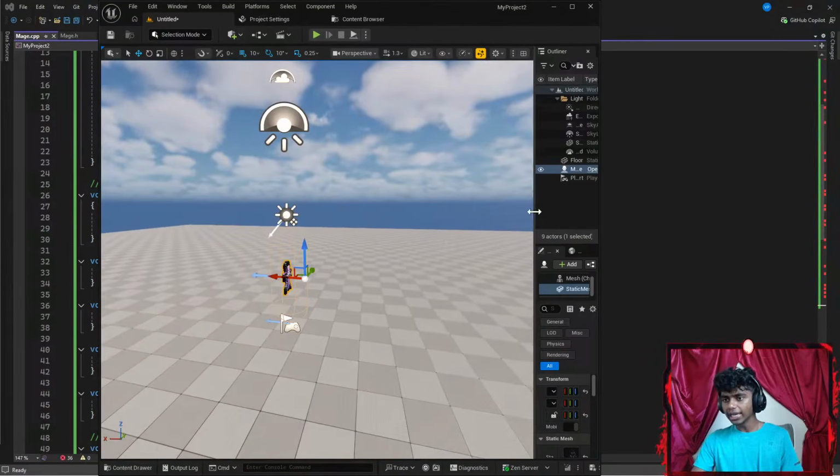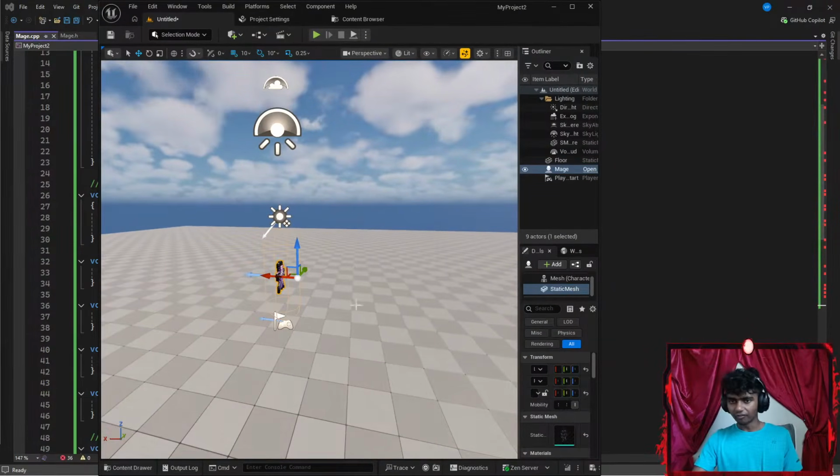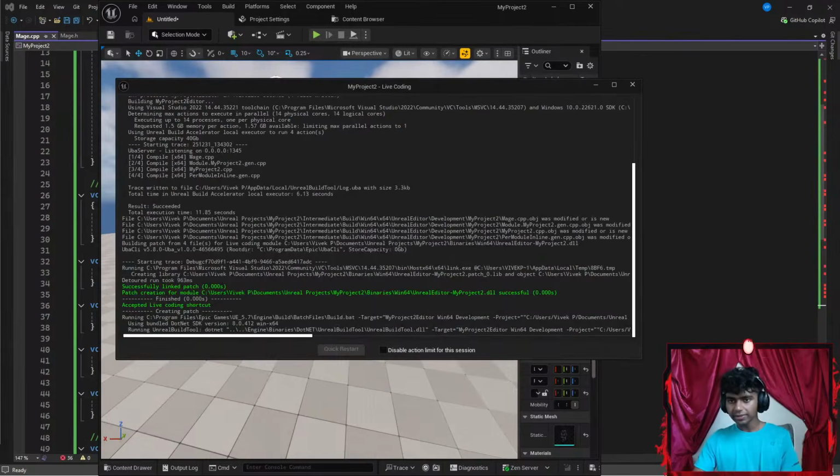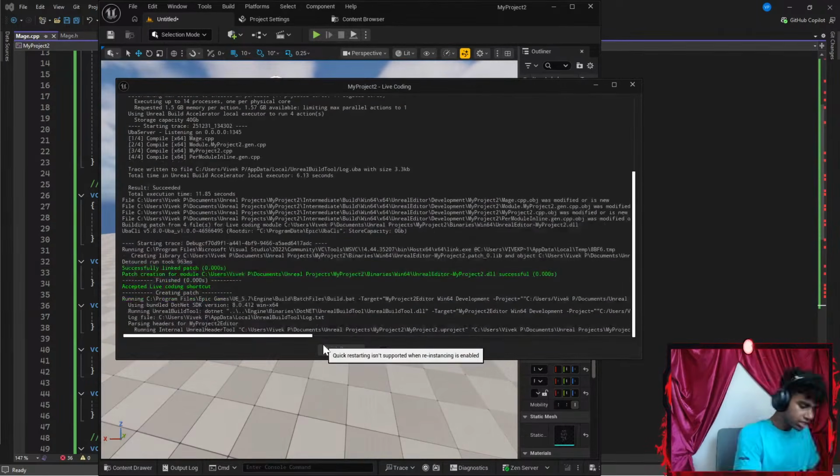Perfect. Okay, now let's go ahead and hit Control Alt F11 real quick to compile my code. Let's see what happens. This time it should be success. While it's success, I might actually eat something.